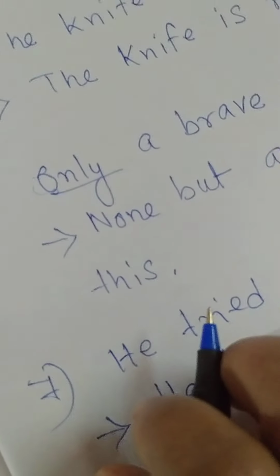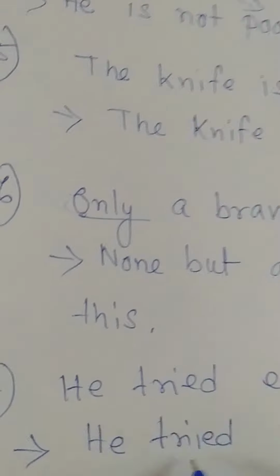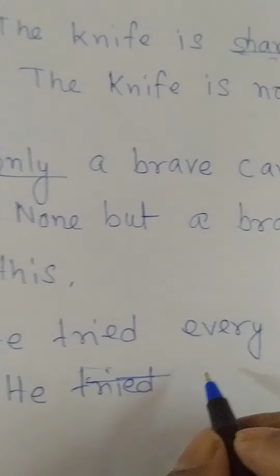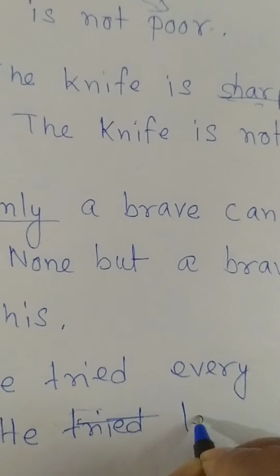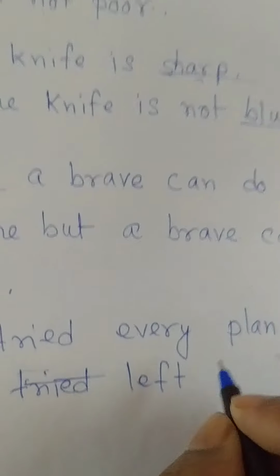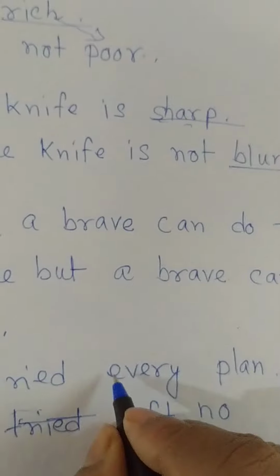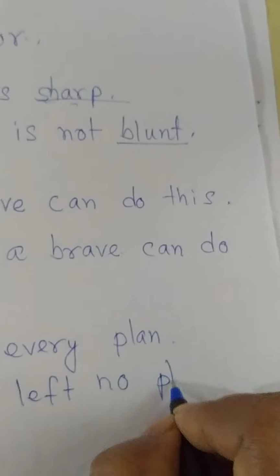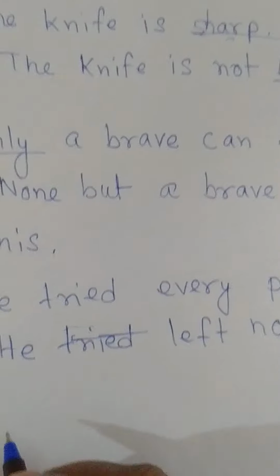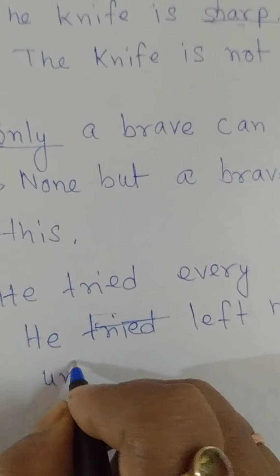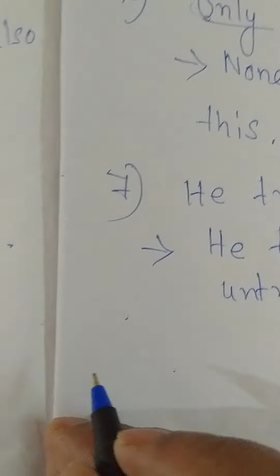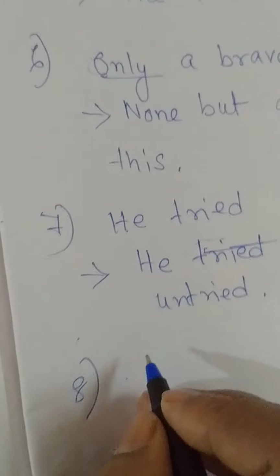Sorry, it will not be tried. He tried every plan. He left, the opposite of tried is left. He left no plan, the opposite of every is no. He left no plan untried. See the next one.